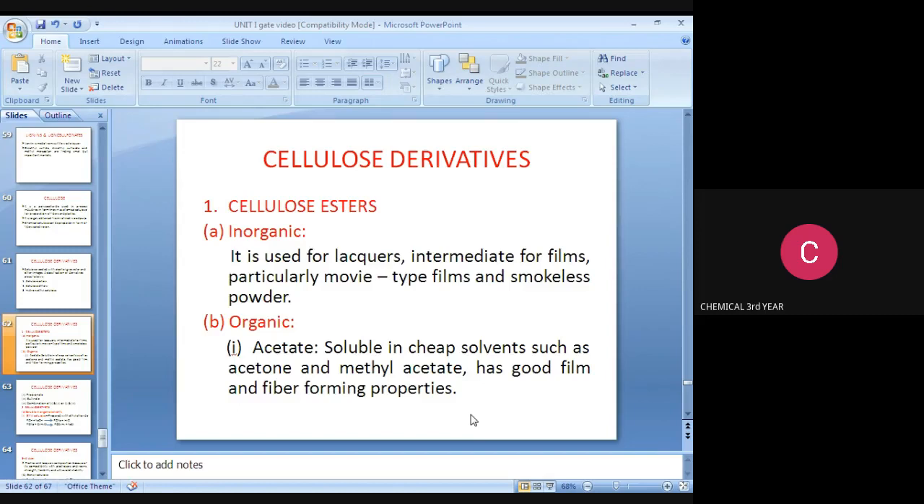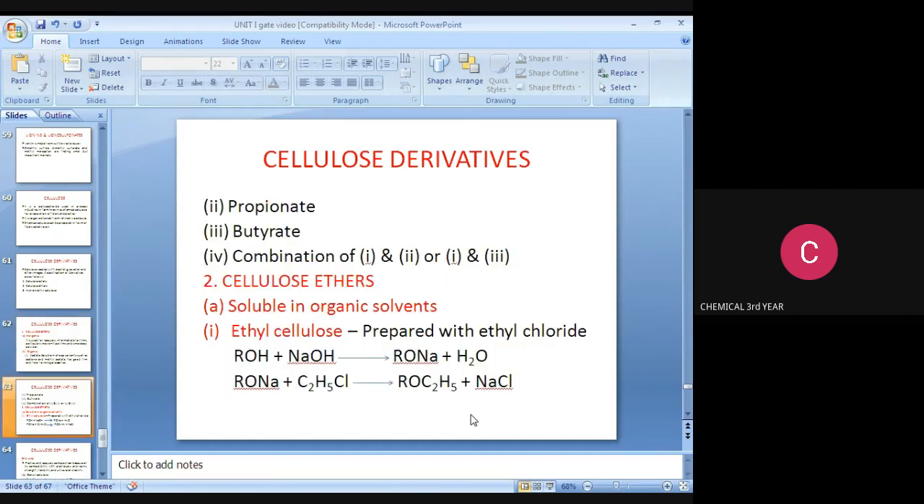Cellulose ester that is inorganic: it is used for lacquers, intermediate for films, particularly movie type films, or smokeless powder. Organic: cellulose acetate, soluble in cheap solvents such as acetone and methyl acetate, has good film and fiber forming properties. Propionate, butyrate, combinations of 1 and 3, or 1 and 2. Cellulose ethers: soluble in organic solvents, ethyl cellulose is prepared with ethyl chloride. ROH plus NaOH produce RONa plus H2O. RONa plus C2H5Cl produce ROC2H5 plus NaCl.